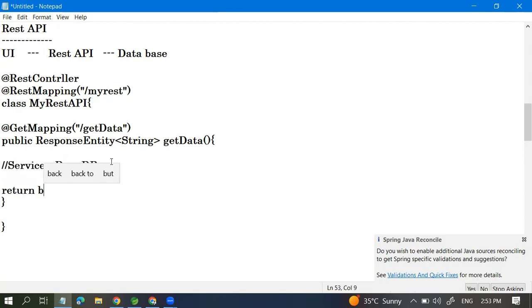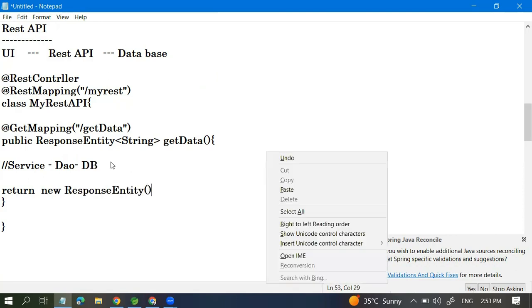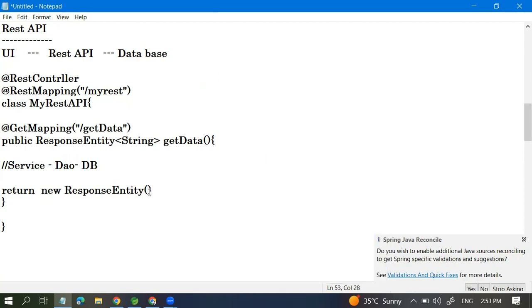So return new ResponseEntity, and here whatever data we need to pass, we can pass. This one is basically asking for the type of the data.